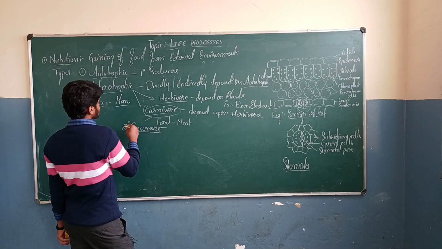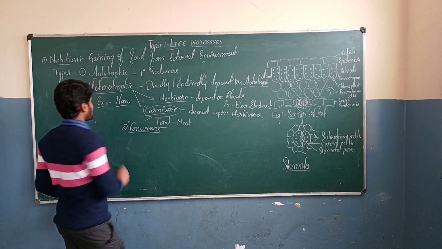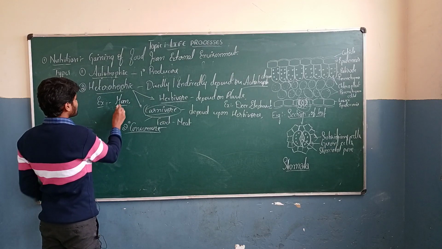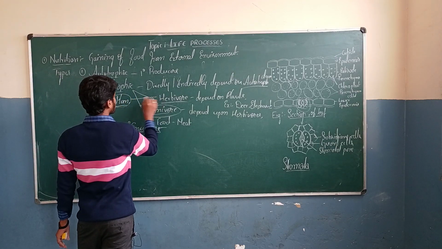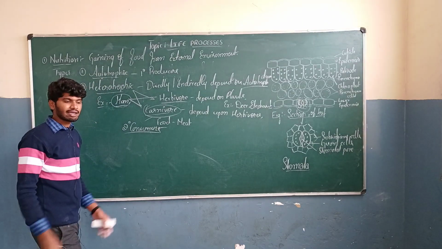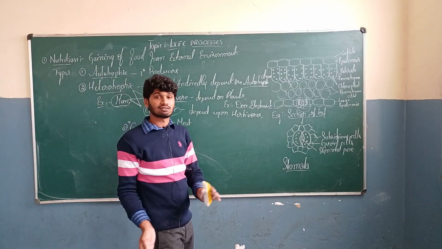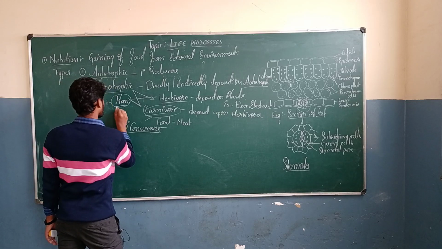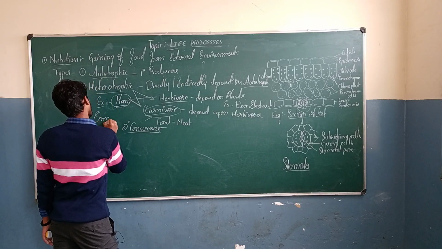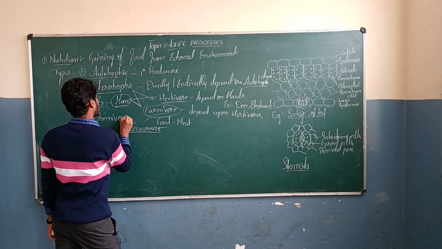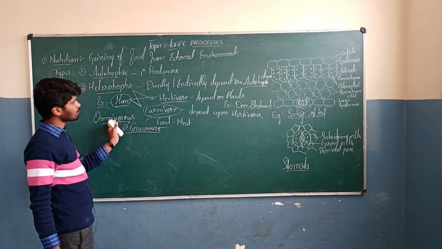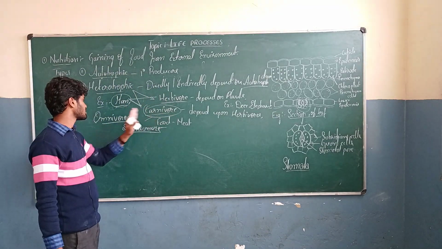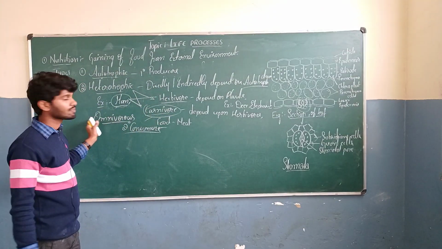After all this, I take man as an example. There is a special feature of man: he depends upon both herbivore and carnivore. He eats both plants and animals. That's why man comes under omnivorous. Man is an omnivorous organism. He depends upon both herbivore and carnivore. He eats both plants and animals. That's why he is omnivorous in nature.